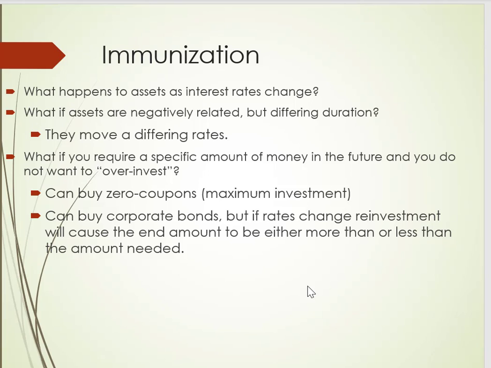So how are we going to be certain that we'll get $1 million at the end of this time? Immunization is the process. We're not going to get into great details about immunization, but immunization is the process of creating a bond portfolio so that the duration of the bond portfolio equals the investment horizon.